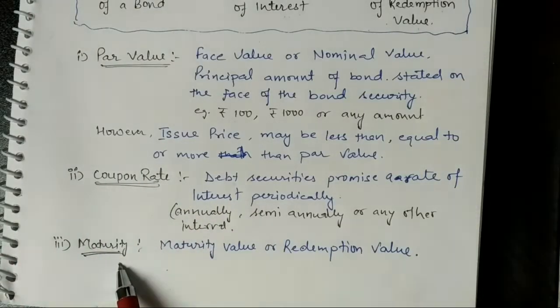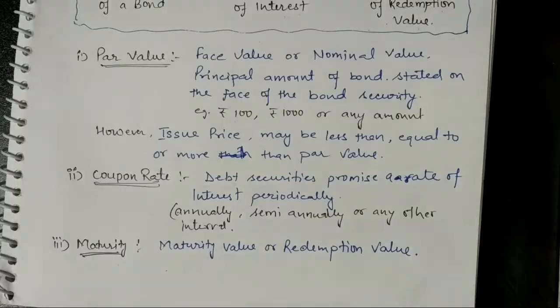Next one is maturity or the maturity value or redemption value. It is the maturity of a bond. It refers to the period from the date of issue after the expiry of which the redemption payment will be made to the investor by the borrower firm. This is the theoretical concept before we start our valuation of bond.